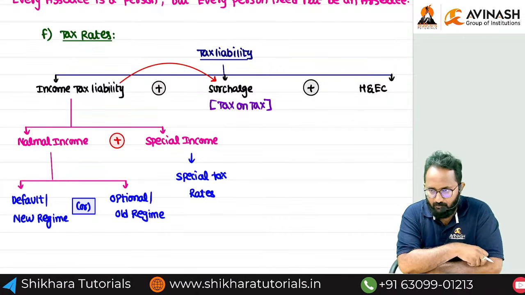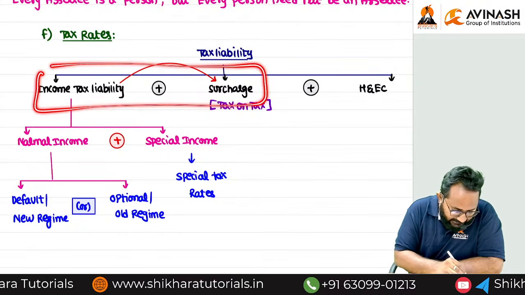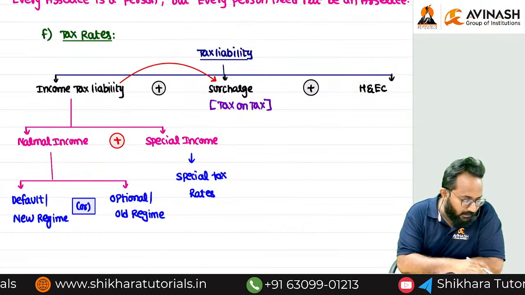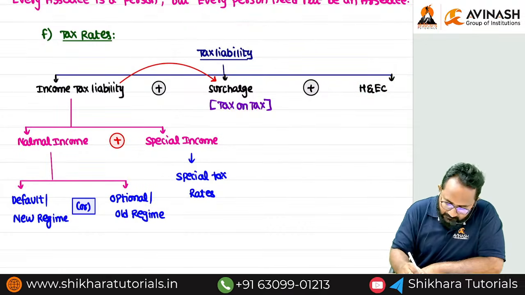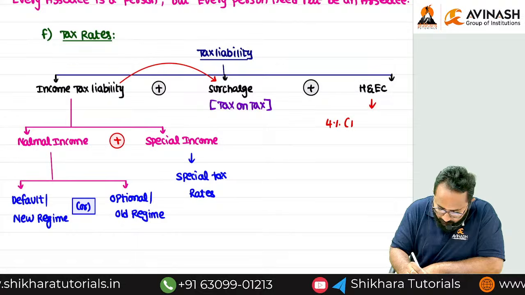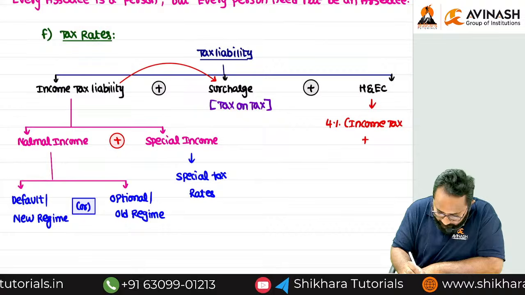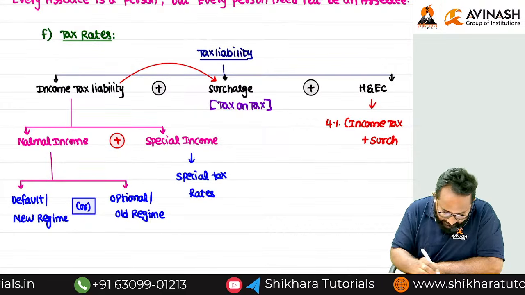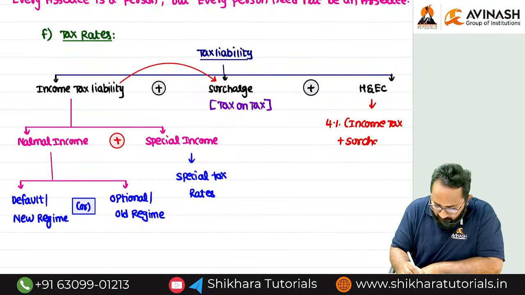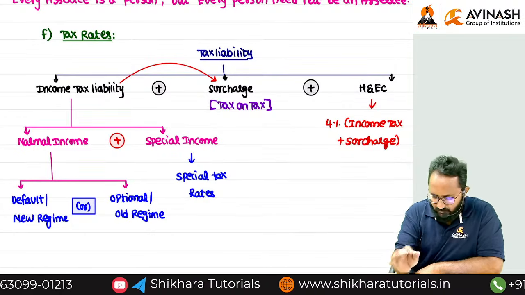4%. I know. But on what? Income tax plus surcharge, whatever you calculated, on that we have to levy the health and education cess. Remember, health and education cess is 4% of what? Income tax plus surcharge. Okay. Just I will give you a small example. Don't copy that example. I want to give you a small example.